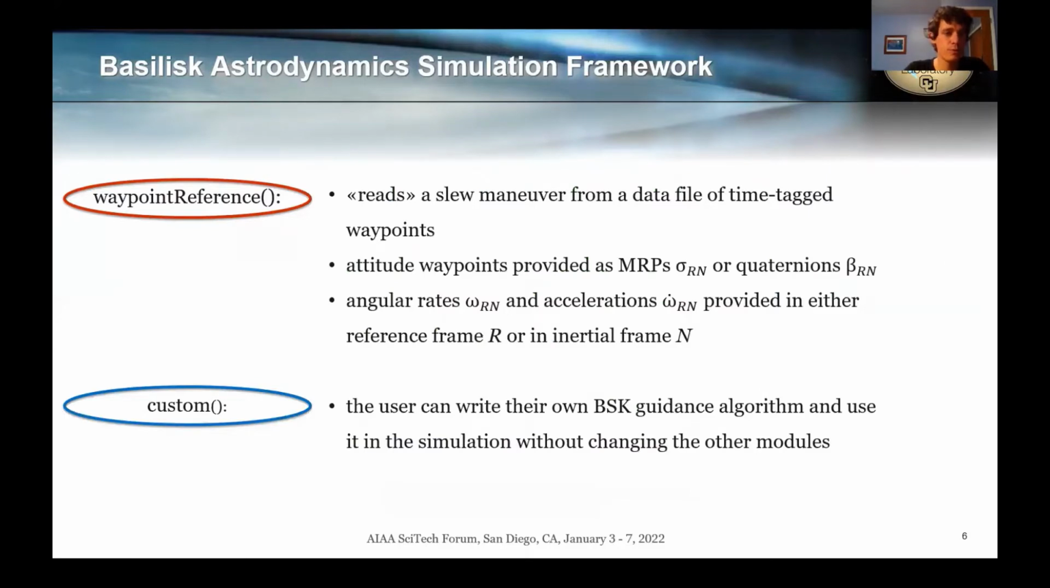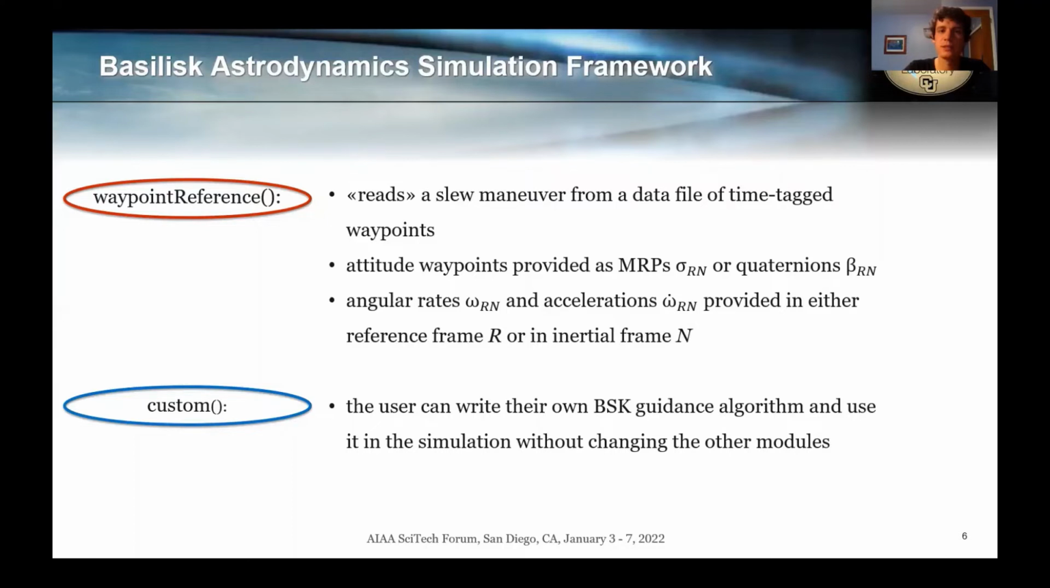So the waypoint reference module can read a slew maneuver that was likely computed outside of Basilisk using some kind of constrained attitude path planning algorithm. And this maneuver can be read from a data file containing time-tagged attitude waypoints. Such attitude waypoints must be provided as modified Rodrigues parameter sets or quaternion sets, and they should come with the desired angular rates and accelerations at each of the waypoints.